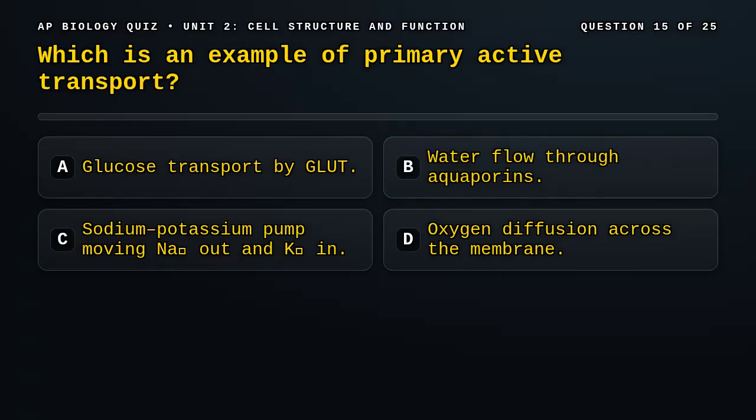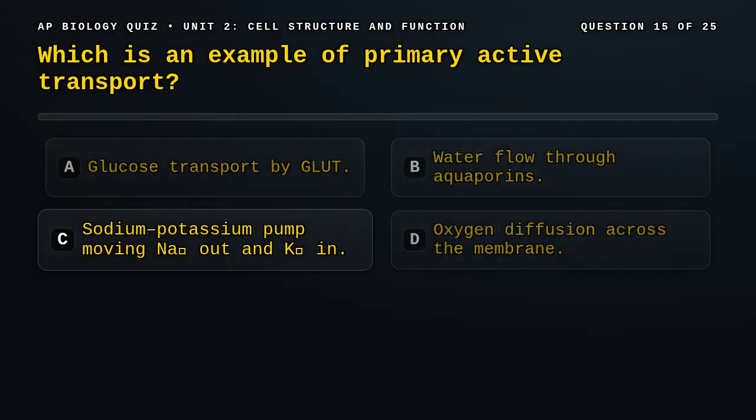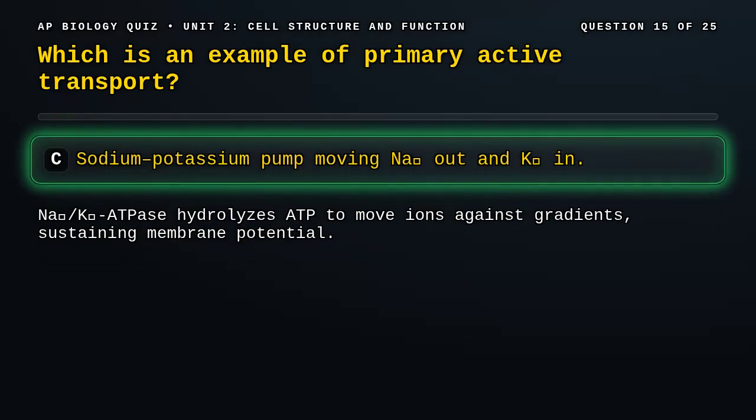Question 15. Which is an example of primary active transport? A. Glucose transport by GLUT. B. Water flow through aquaporins. C. Sodium-potassium pump moving Na+ out and K+ in. D. Oxygen diffusion across the membrane. Correct answer, C. The Na+/K+ ATPase uses ATP to move ions against their gradients, maintaining membrane potential and cellular homeostasis.